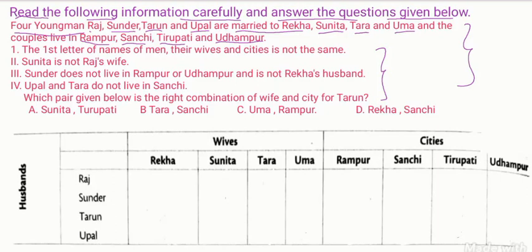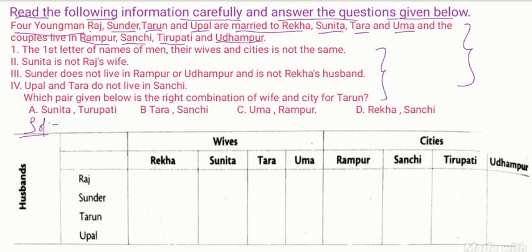This is the example we are seeing here. How to solve it? Four conditions are given, and we have to use those four conditions. So let us see the solution. To solve these questions, you have to analyze this information.